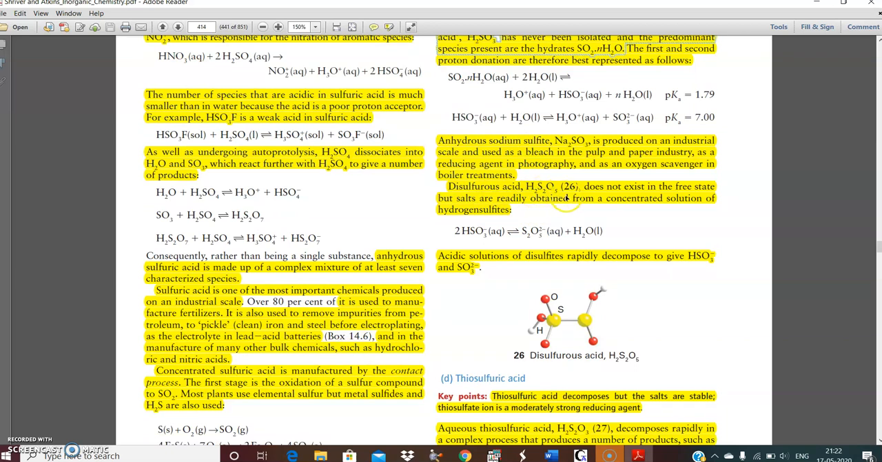Disulfurous acid, H2S2O5, does not exist in the free state, but salts are readily obtained from concentrated solutions of hydrogen sulfite, like this. Acidic solution of disulfite rapidly decomposes to give HSO3- and SO3 2-. This is the structure of disulfurous